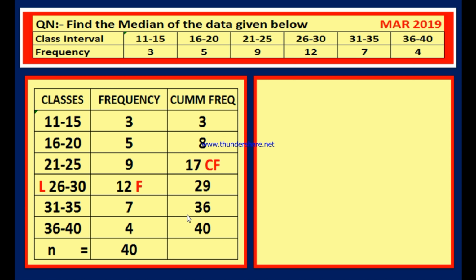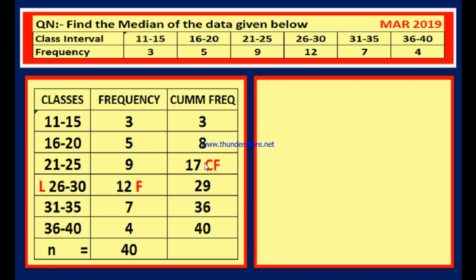After writing the cumulative frequency, now you have to pick up the median class. Median class means the class in which the n by 2 score lies. Now find out the n by 2 value. n value is 40, so n by 2 is 20. Therefore, you have to pick up the class which has the 20th score. The 20th score class is nothing but the median class. In order to get it, verify the cumulative frequency column and take the class which has a value just more than n by 2.